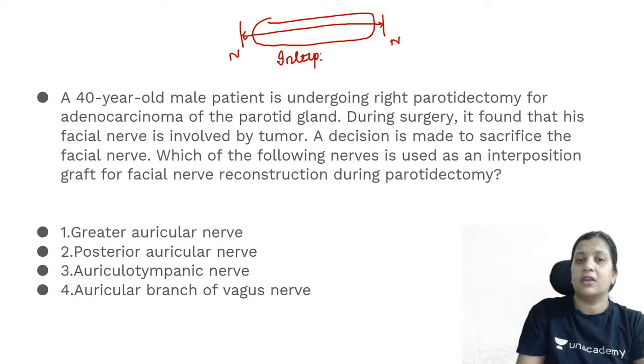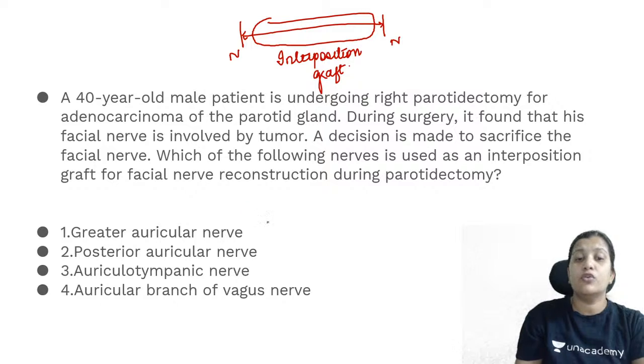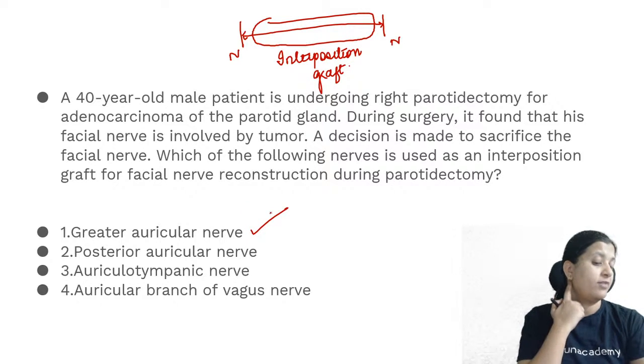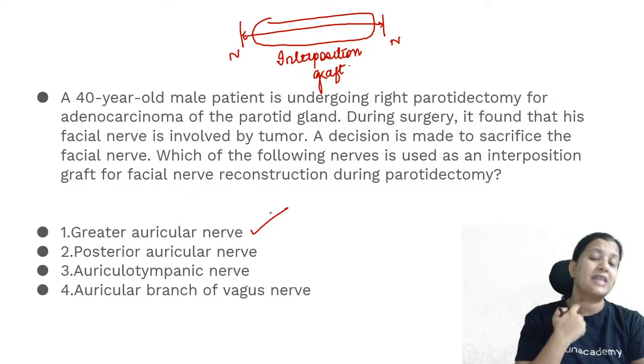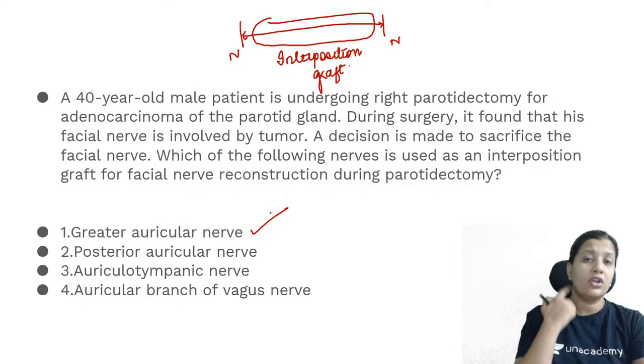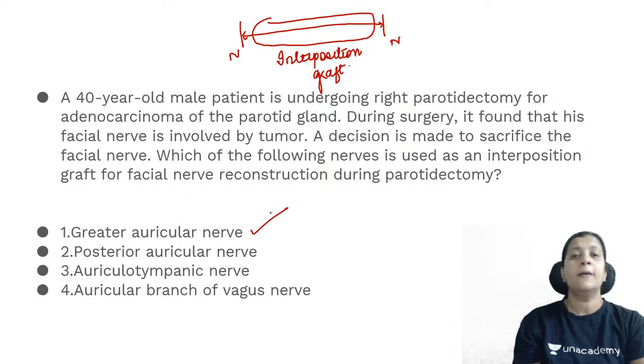This interposition graft is usually the greater auricular nerve because it can be harvested from the same site. It can be harvested from the same incision site that you have made, slightly extending it inferiorly, and once you harvest it, you can interpose it between the two cut ends of the nerve which have been involved in the tumor. So the answer is greater auricular nerve.